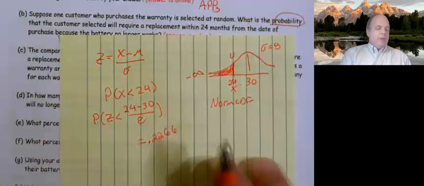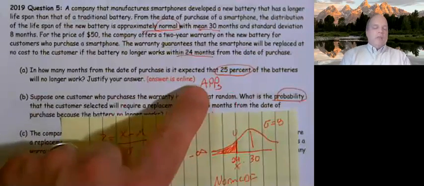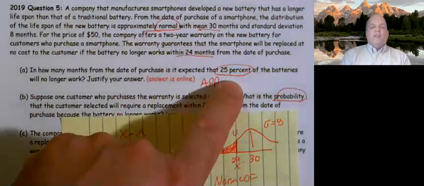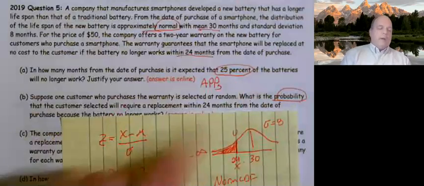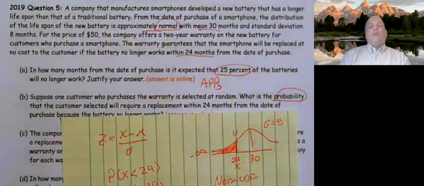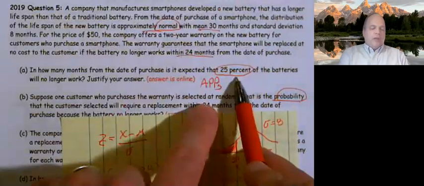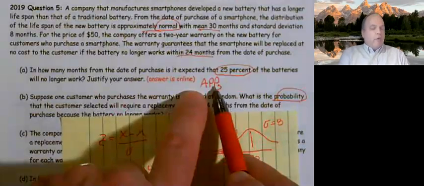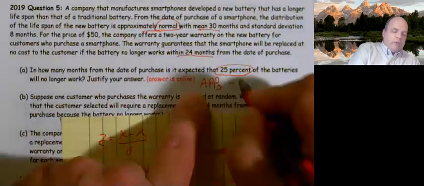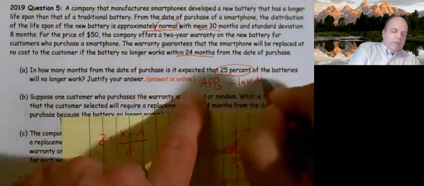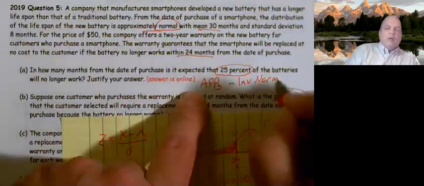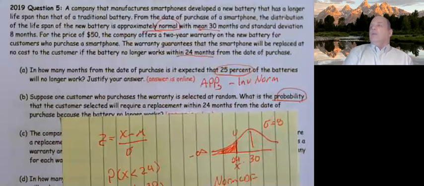On the other hand, in the previous problem, they gave me a percent. So they gave me a percent, so I'm going to have to solve for my Z-score first so that I can find my X. So anytime they give you a percent, they gave you an area. If they give you an area, it's inverse norm. All right.